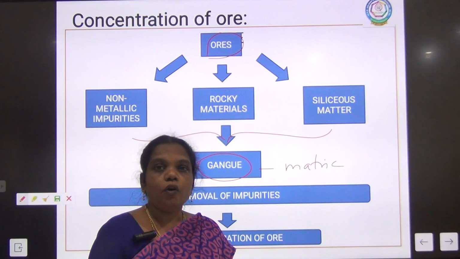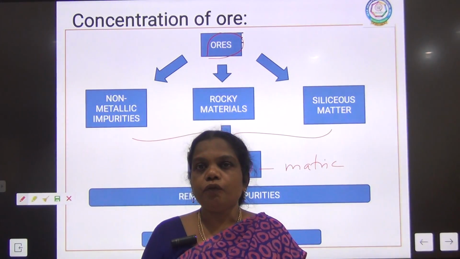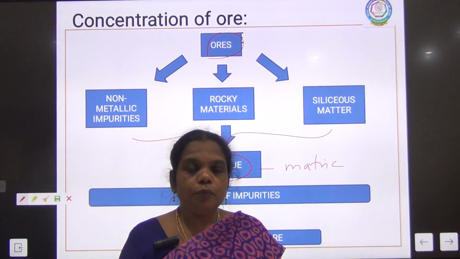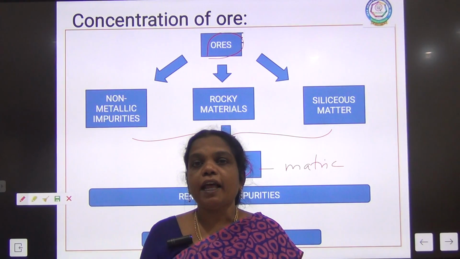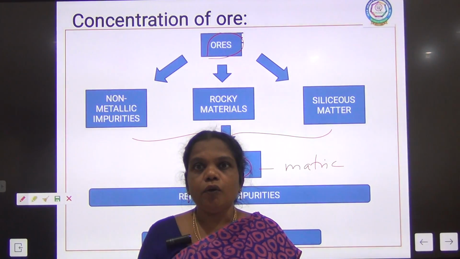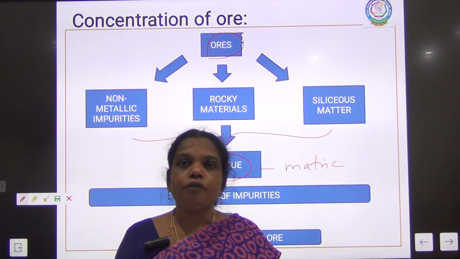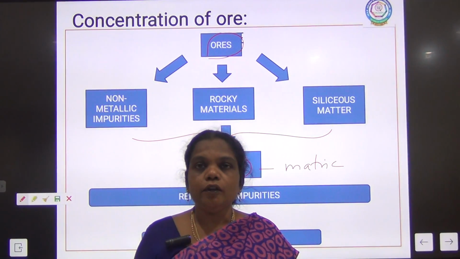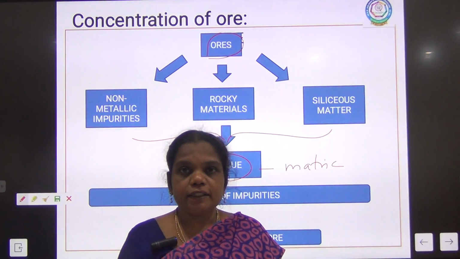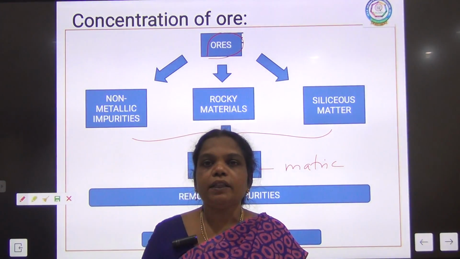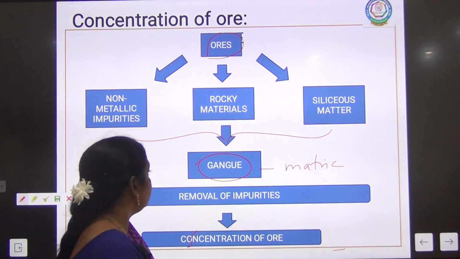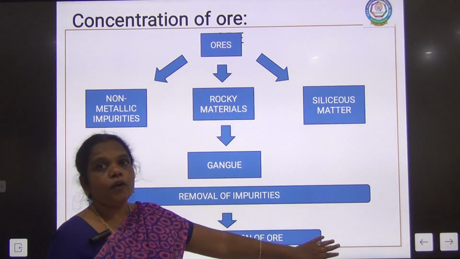Here we are going to follow 4 different methods based on the types of ore. The ore is nothing but the chemically combined form of the metal. So based on the chemical combination, the ore can be classified as oxide ore, sulfide ore, carbonate ore, halide ore, and some of the metals can be found in the pure, native state, like gold, platinum, silver. These are all found in the metallic state. So we are going to follow 4 different methods for the concentration process. First we are going to see about the